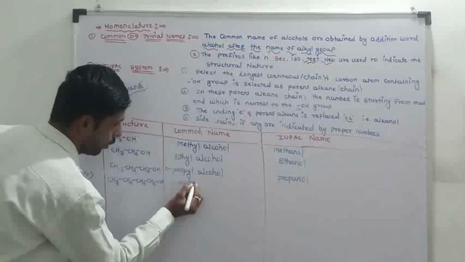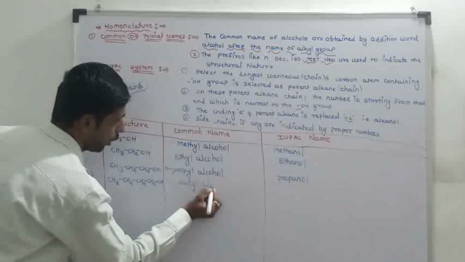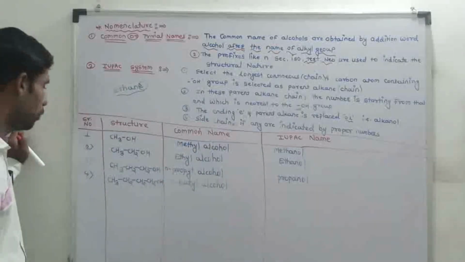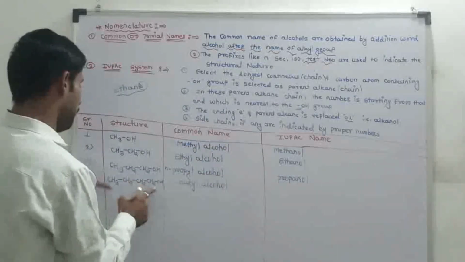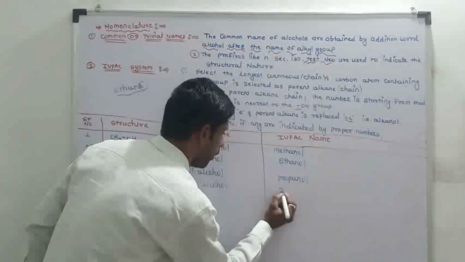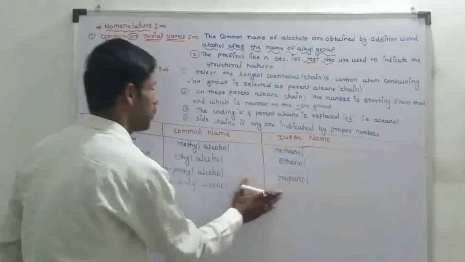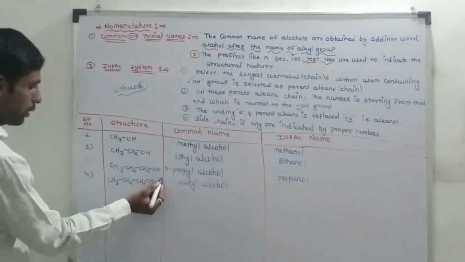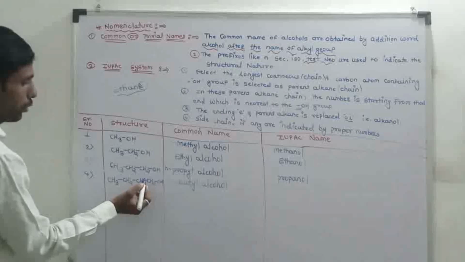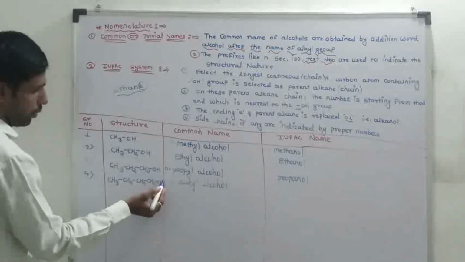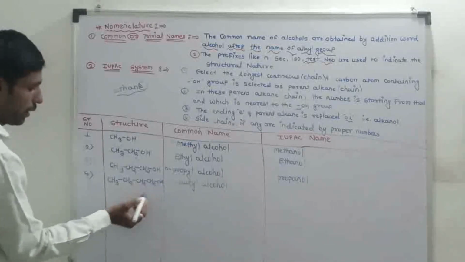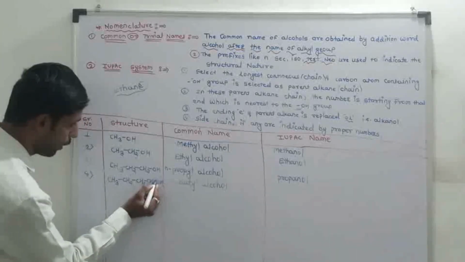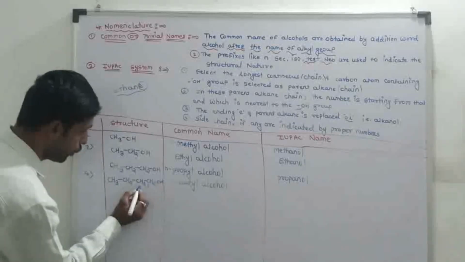N-butyl alcohol. IUPAC name system: butanol. IUPAC name system. First rule: select the longest continuous carbon chain containing the OH group as the parent alkane chain. The second rule: the numbering starts from the end which is nearest to the OH group.